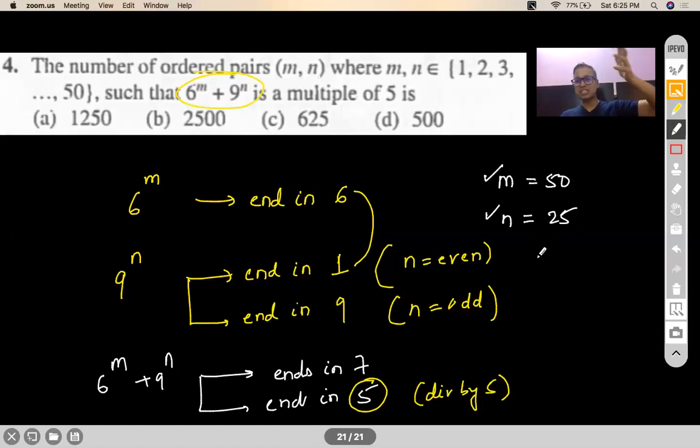So you have to choose both your m and n. Guys, speak this in your mind. Because if an option like 75 is sitting, some of you will mark 75 also. Even though you came this long way, you will still make a mistake and fall down to -1. So ask yourself, is my job done if I only choose an m? Or is my job done if I only choose an n? No, right? Both have to be chosen. So the fundamental principle of multiplication will be applicable. So our answer will be 50 times 25, which is 1250. Option number A is correct.